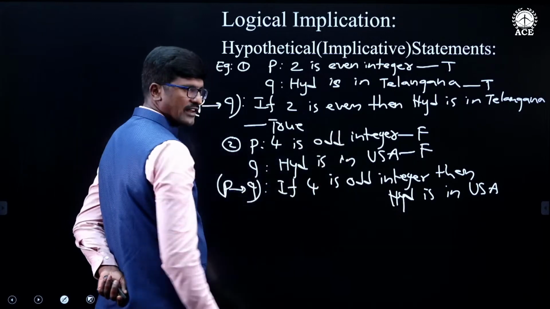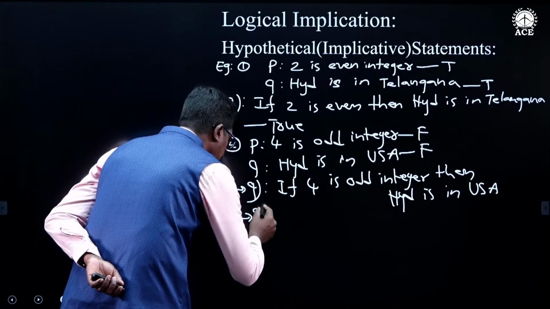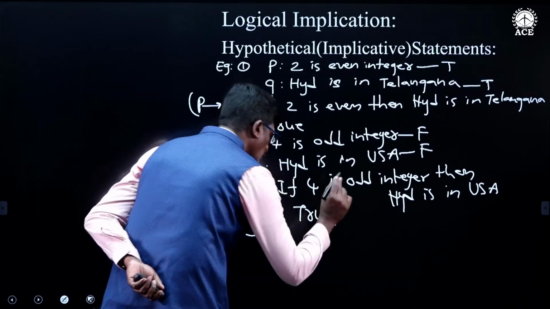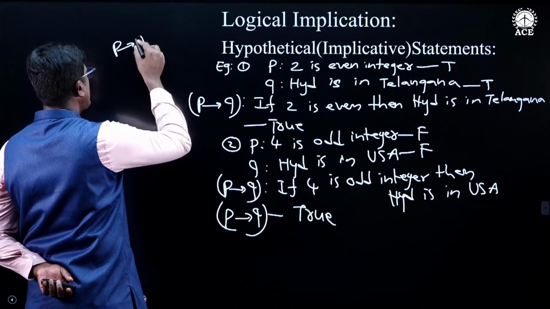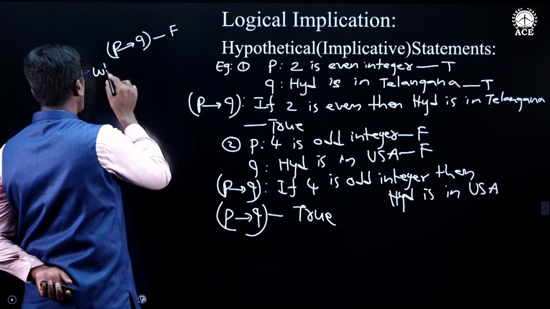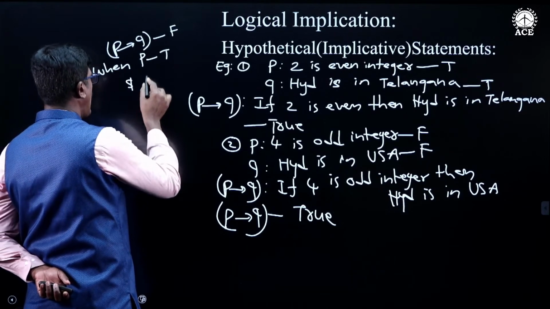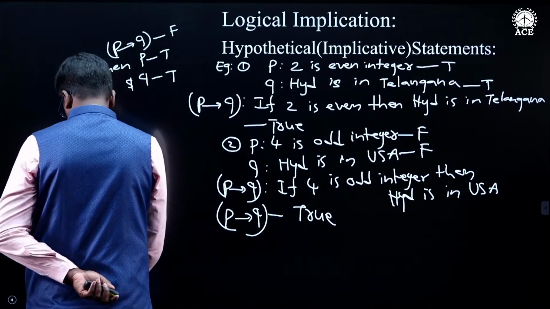So, both the statements are false. Now, the truth value of P conditional Q is true. I told you when we take a conditional statement, P conditional Q is false only when P is true and Q is false.